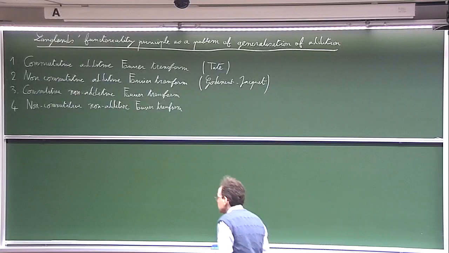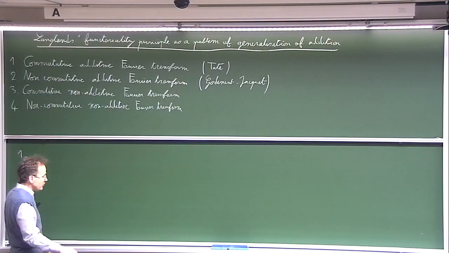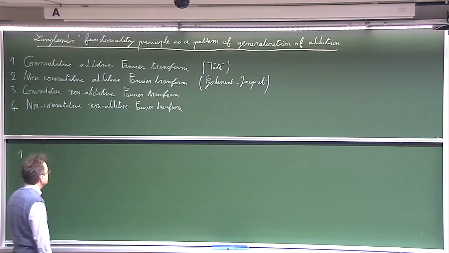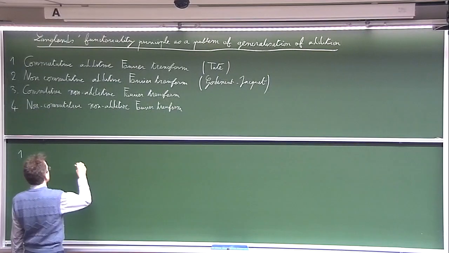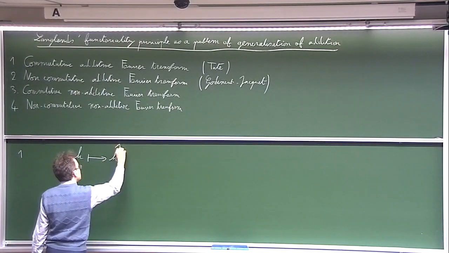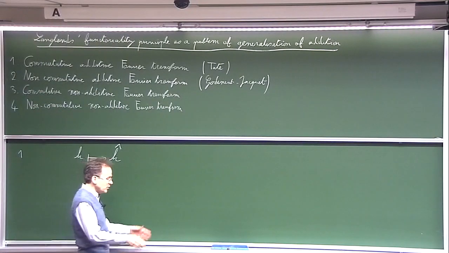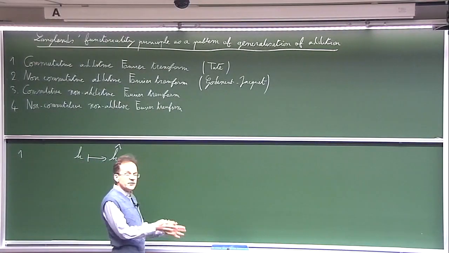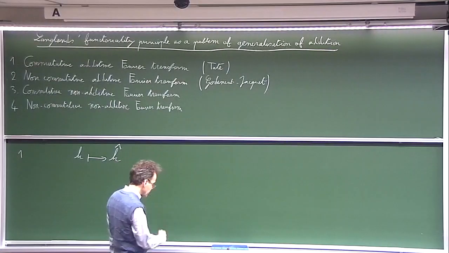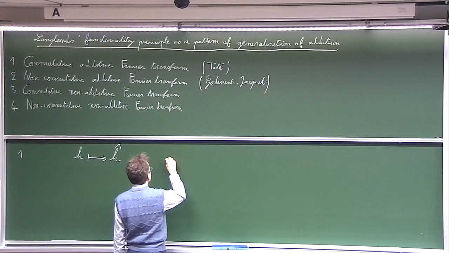So I begin with the first part, which is the very classical Fourier transform. The Fourier transform is defined for functions over some space. We will immediately make precise which type of spaces we consider. So how is it defined?